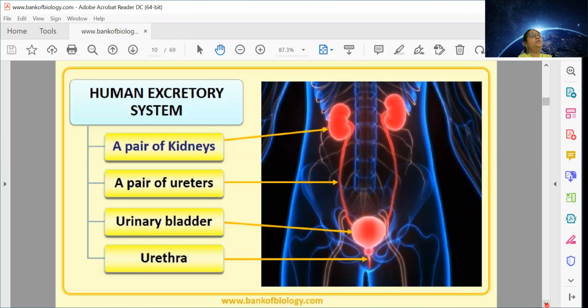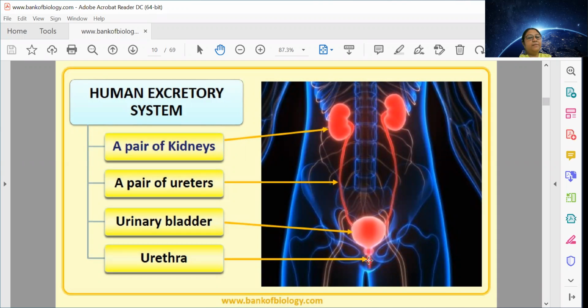Now we will talk about human excretion. Okay, so we have a pair of kidneys. This is the diagram of the human excretory system. These are the pair of kidneys and the pipe-like structures coming out of the kidney, collecting the urine produced inside the kidney, are called ureters. They open up into a balloon-like structure which is known as the urinary bladder.